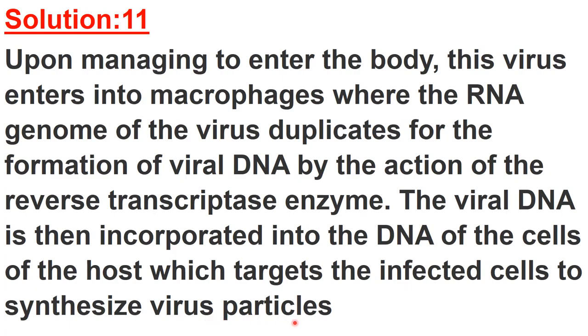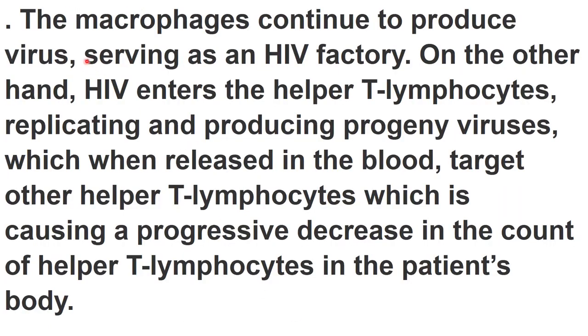Once the DNA of the host cell is replicated, DNA of the virus will also get replicated, and after that there will be synthesis of virus particles. Then the macrophages continue to produce virus, serving as HIV factory, right? So these macrophages will continue to produce the virus, and because they are producing the viruses, these macrophages will be called HIV factory. On the other hand, HIV enters the helper T lymphocytes, replicating and producing progeny viruses, right?